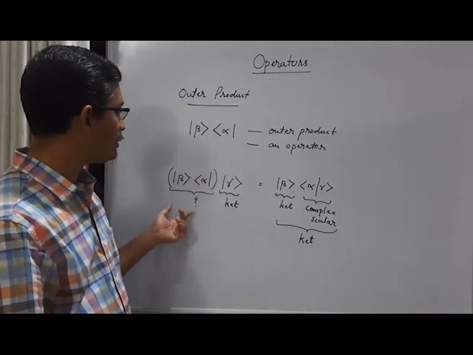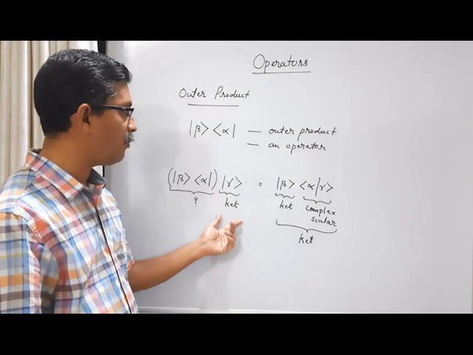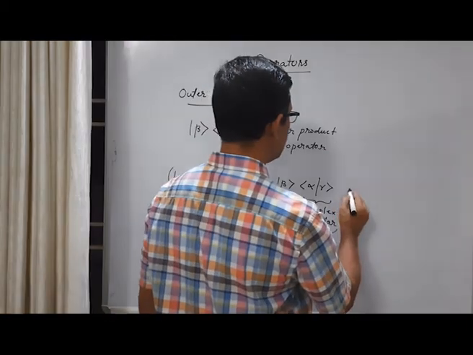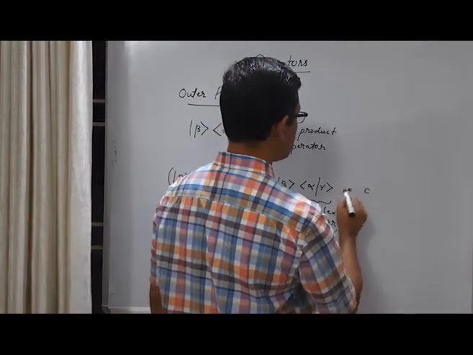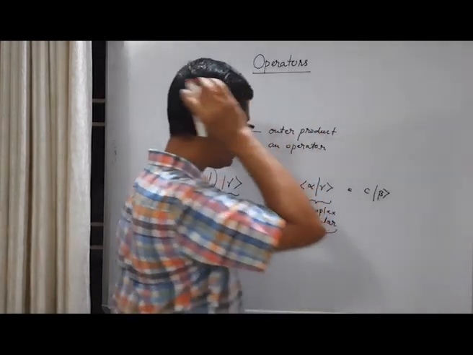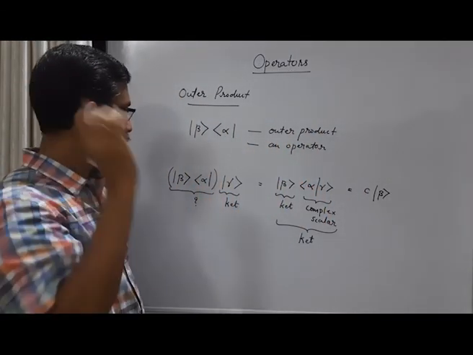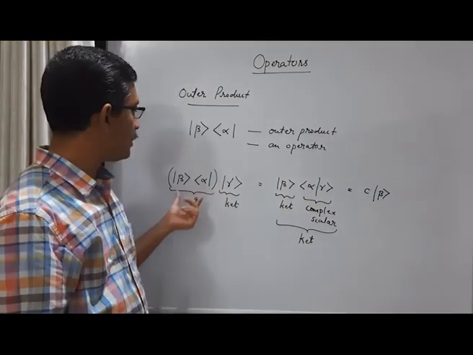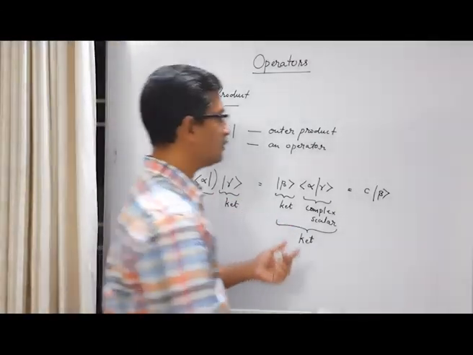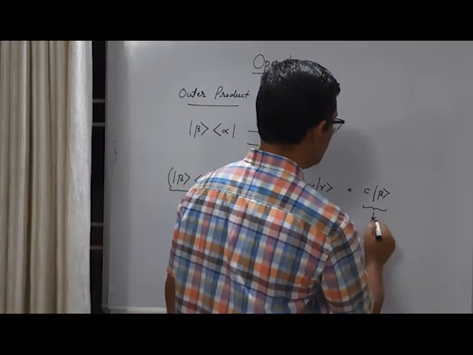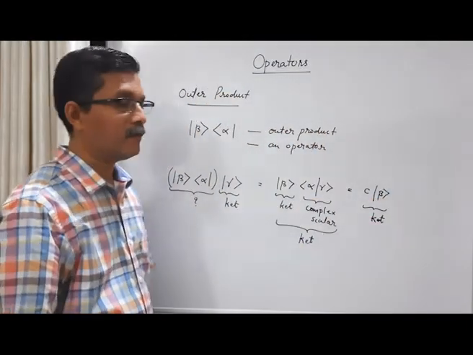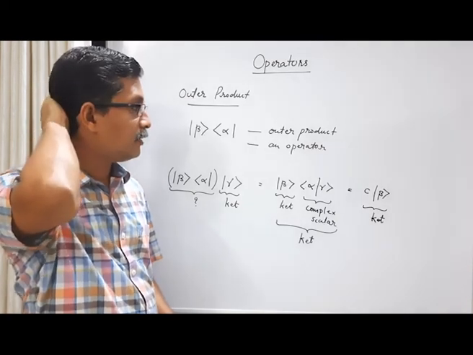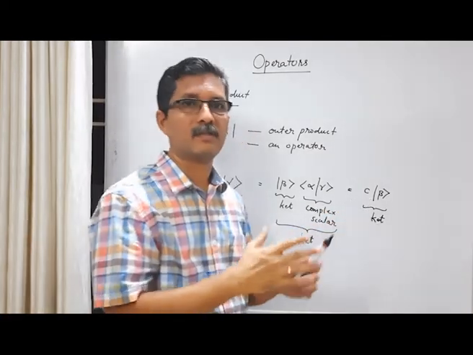So look at left hand side, something acting on ket gamma. You get a ket. What is this actually? This is something like some complex scalar C times ket beta, where C is this complex scalar. So something acting on ket gamma gives you a new ket. C times ket beta is actually something like ket beta, because C times ket beta and ket beta represent the same physical state.